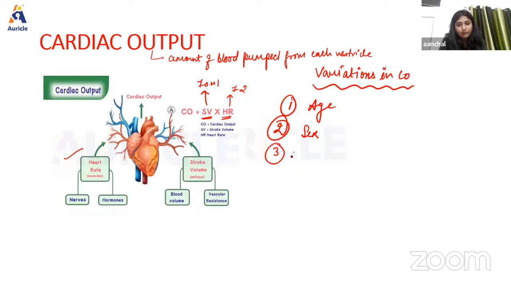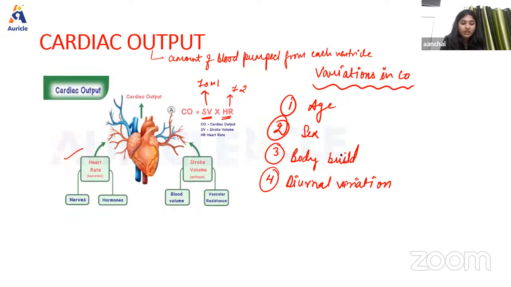Now, next we have body build. The greater the body build, the more is the cardiac output, right? The lesser the body build, the less is the cardiac output, right? Then also the variation according to the time. Okay, so cardiac output is low in the morning and increases in daytime, and also it depends upon the basal condition of the person, right?